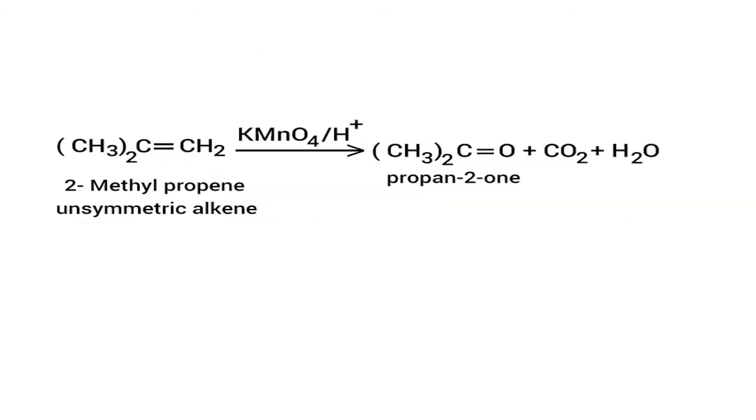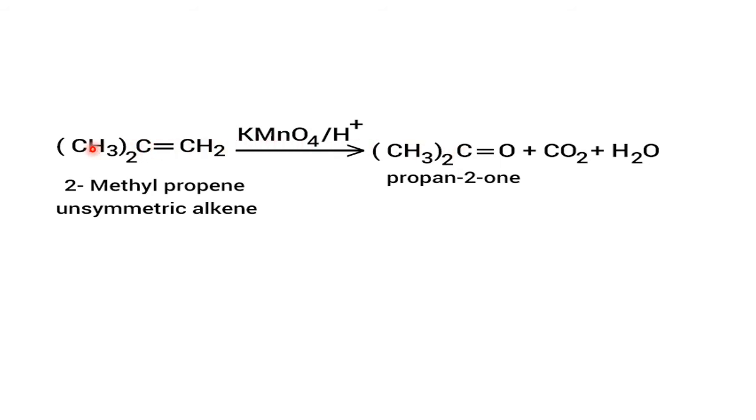Now, when 2-methyl propene undergoes oxidation with KMnO4, what is the expected product? Because two methyl groups are there on one carbon, we get a ketone. What is the ketone? CH3, CH3, C double bond, already two CH3 are there. The only thing is here we have to add O.